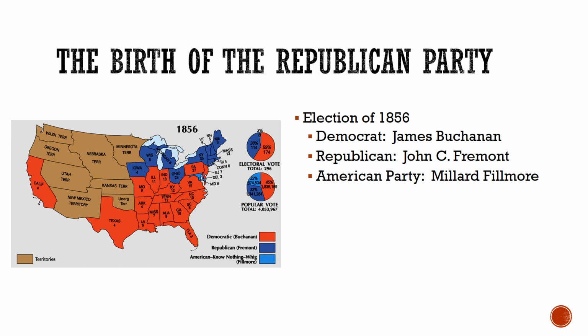When we take a look at the results, the election of 1856 was really two separate races. One in the north between Fremont and Buchanan, and the other one in the south between Fillmore and Buchanan. And because Buchanan was appealing to both Northerners and Southerners, he is the winner of this election.